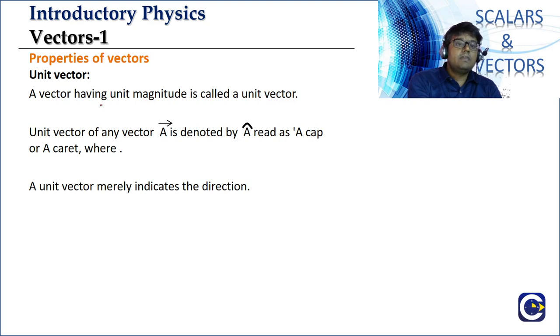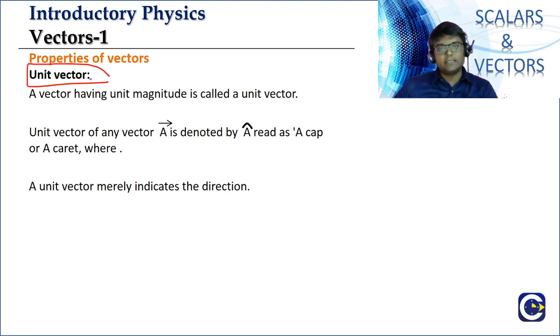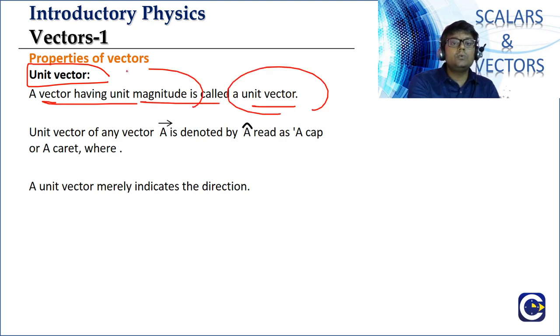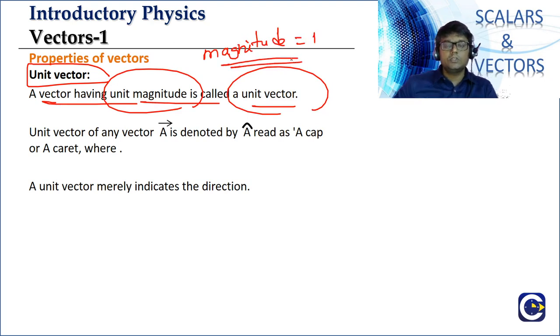Then we have the idea of what we call a unit vector. This is another important thing. What is a unit vector? A unit vector is a vector having unit magnitude. Unit means what? 1. So the magnitude is going to be 1. If you have a vector whose magnitude is equal to 1, that vector will be called a unit vector.